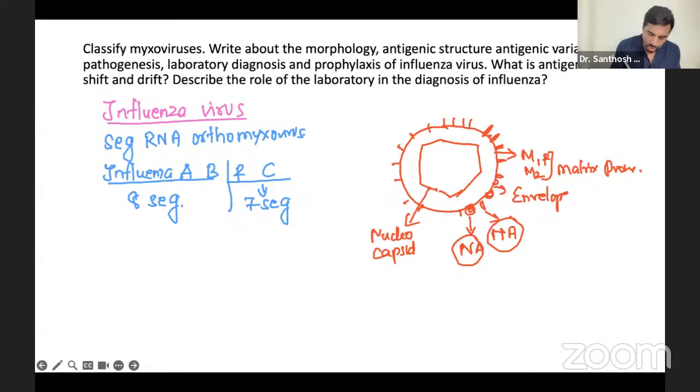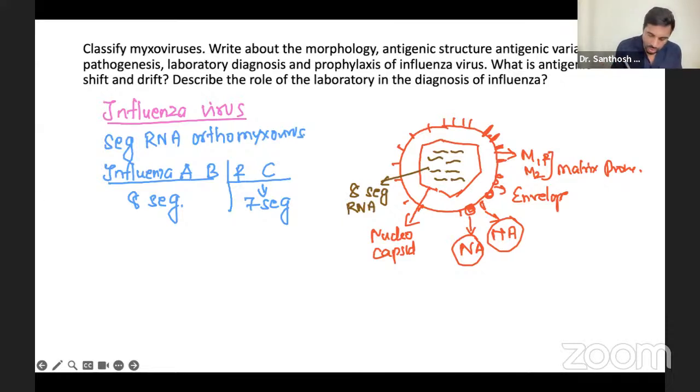Then you're going to draw the segments. How many segments? 8 segments: 1, 2, 3, 4, 5, 6, 7, 8. So there will be 8 segments of your RNA. This is important. This much is the picture, very, very simple. The picture I have written, you can see now.